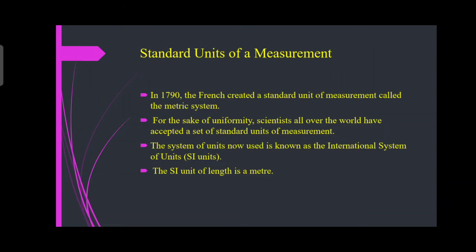Then for the sake of uniformity, scientists all over the world accepted a set of standard units of measurement. The system of units now used is known as what? The International System of Units, so we call it SI units. How did the SI units come about? What is the history of SI units?